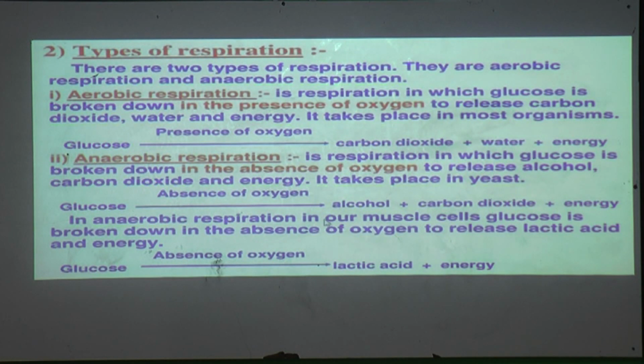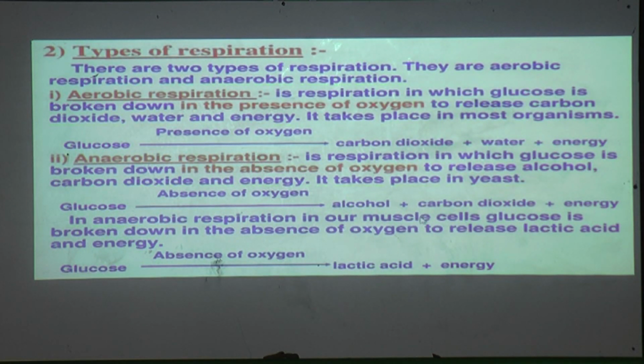In anaerobic respiration, in our muscle cells, glucose is broken down in the absence of oxygen to release lactic acid and energy. This meaning is explained here with a reaction: glucose, in the absence of oxygen, sometimes gives lactic acid and energy.